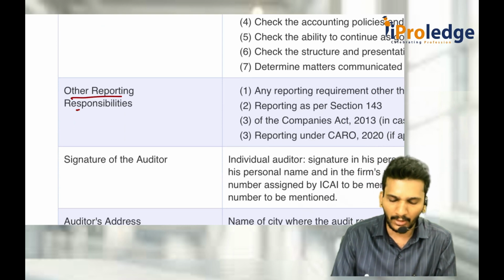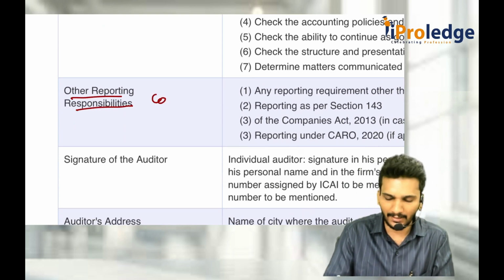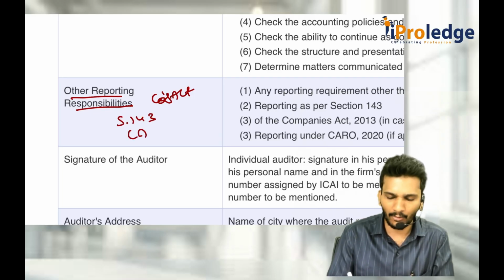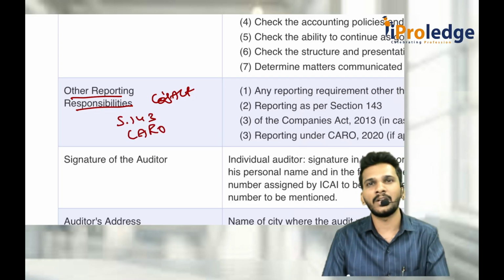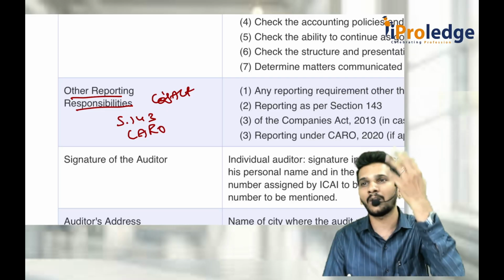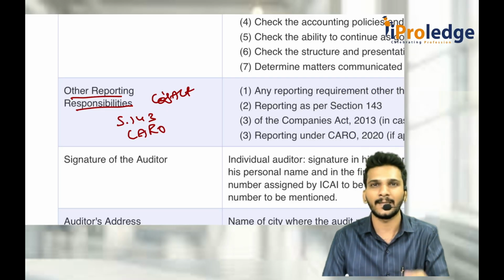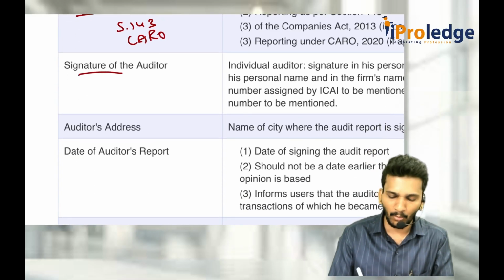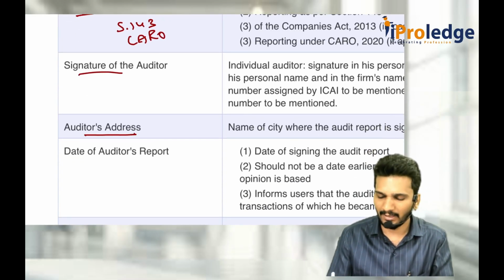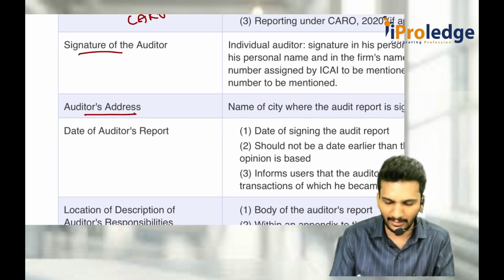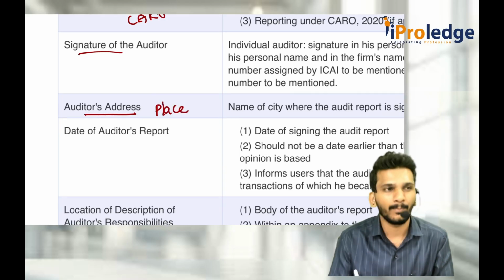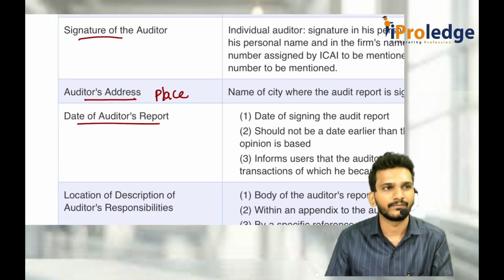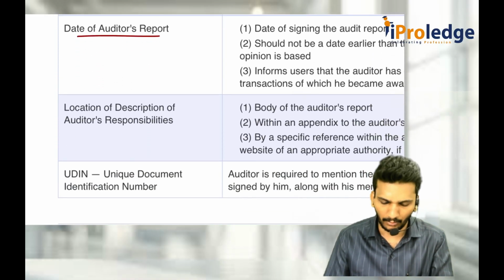Then what are the other reporting responsibilities? Mainly Companies Act. Section 143 is there, then CARO is also there, etc. Reporting requirements are also there. 143 fraud reporting is there, CARO reporting is also there, except for some companies. Then after everything, you put your signature. The auditor's address, actually this is not required. We call it as place of signature, and the date of audit report. Date of audit report.